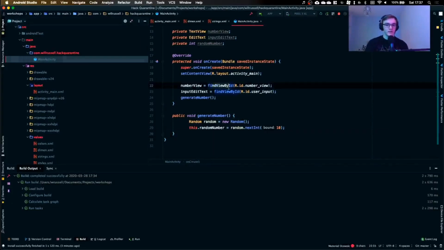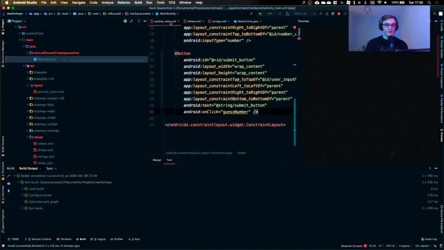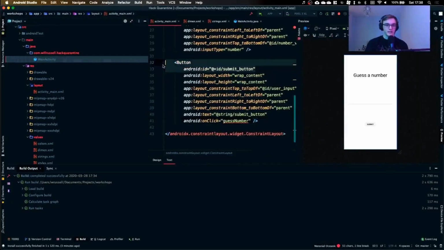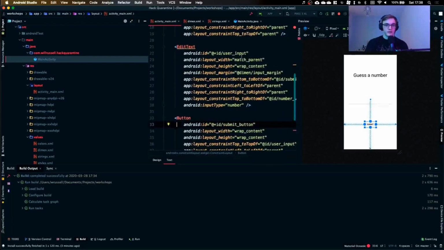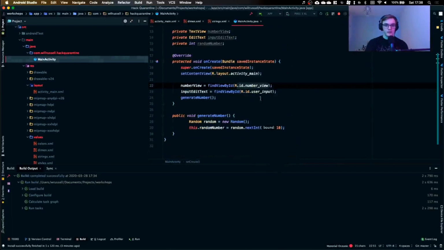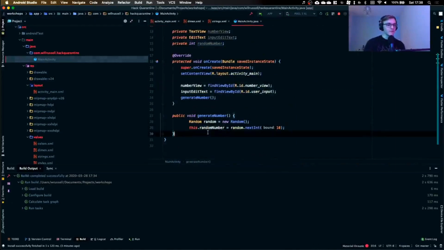So here we've got find view by ID, and it literally gets the ID here. So if I go back to this, we give them IDs so we can easily refer to them. So that's called a submit button, and that's called user input. And if we go over here again, we can see the number view, which is right at the top here. But the thing you haven't done is what happens when the user presses the button.